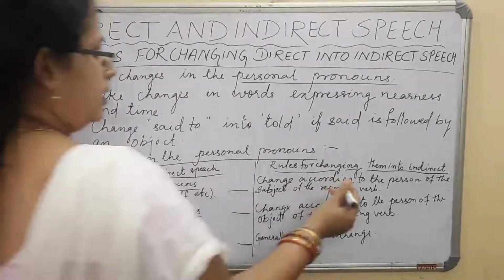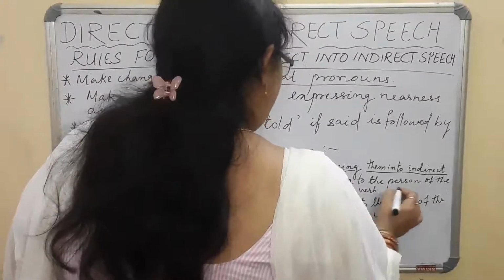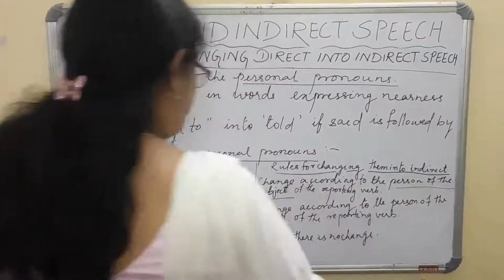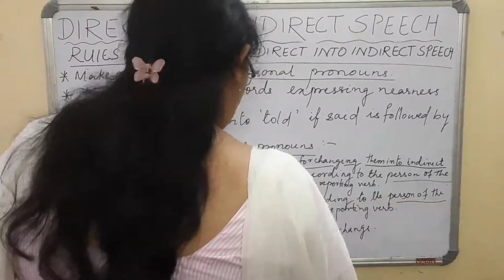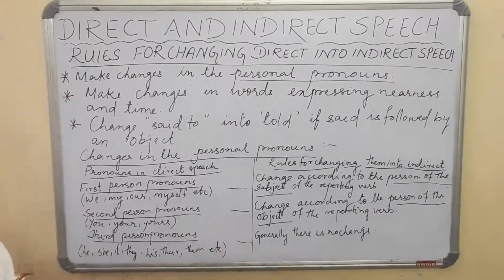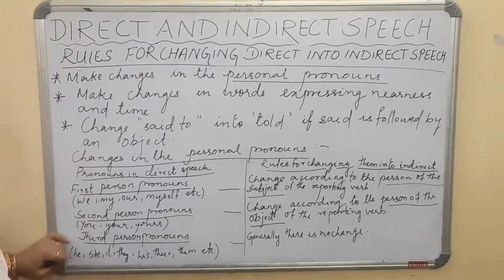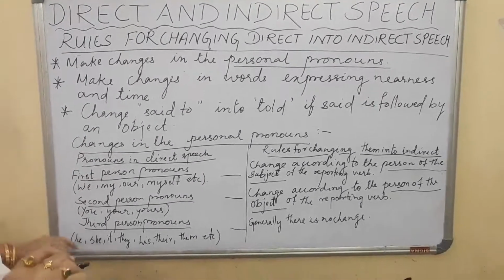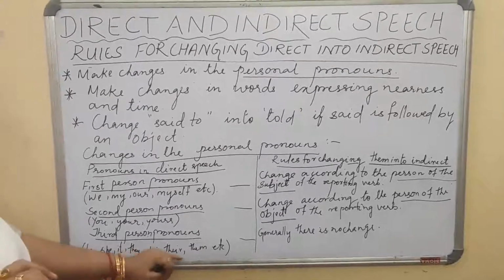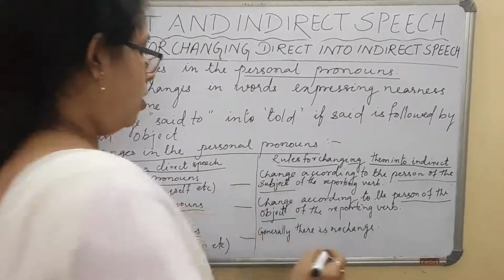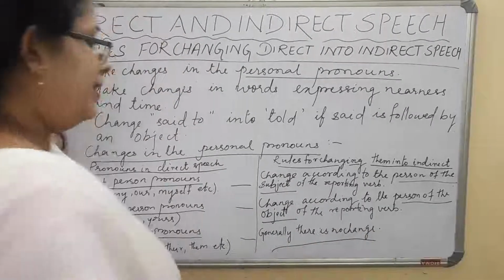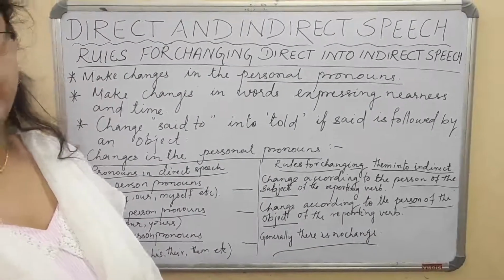In the first person pronoun, we change according to the person of the subject. In the second person pronoun, we change according to the person of the object of the reporting verb. When we are coming to the third person pronoun, that is he, she, it, they, his, their, them, etc., in that case, we will say that generally no changes occur.